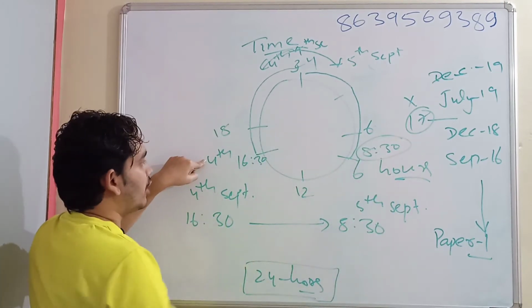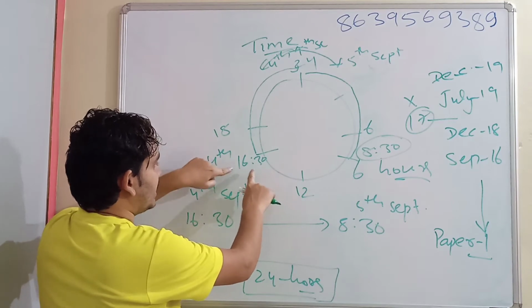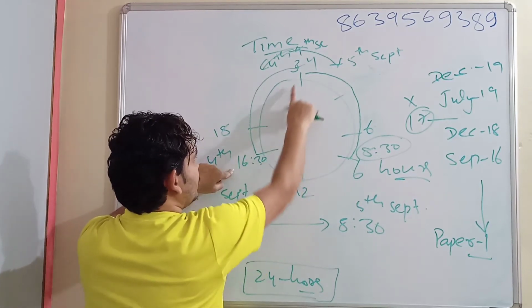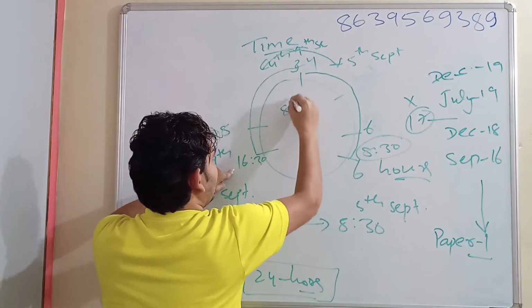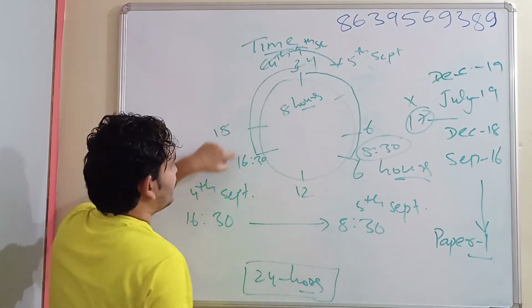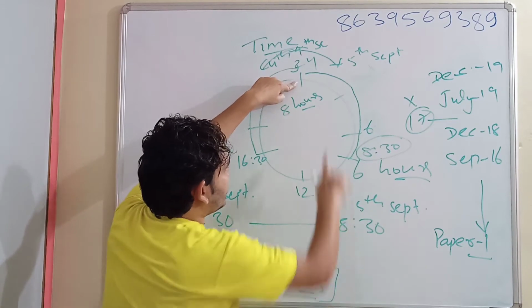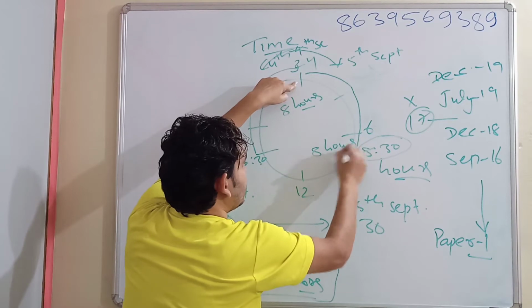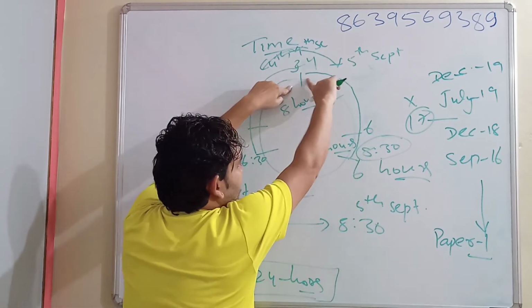8:30. Now how many hours has he traveled? The journey from 16:30 to midnight, that is from 16 to 24, will be 8 hours, and from midnight 24:30 to morning 8:30 will be 8 hours. You can simply count from here to there.